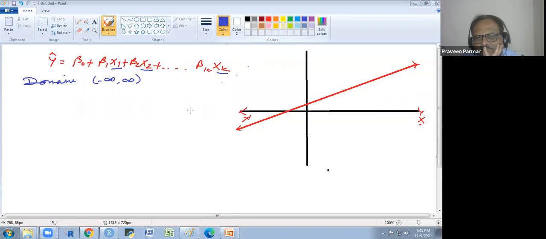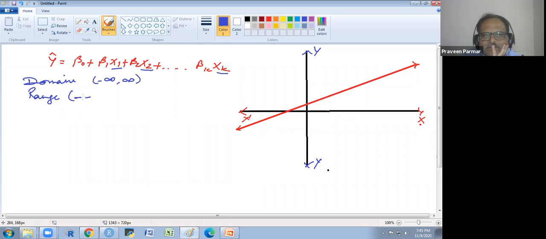Is there any doubt? Okay. And for y, this is our y-axis. So what value could we get for y? That is the range. We could get minus infinite to infinite here also.